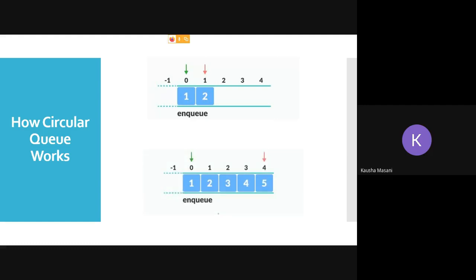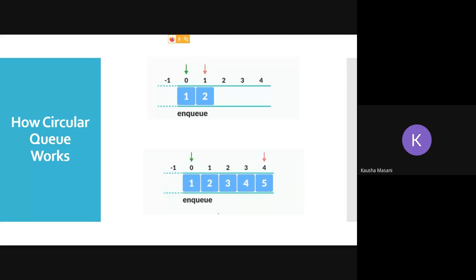So again an NQ operation. You are going to do this NQ till you fill up your queue. So 2, 3, 4, 5. Now F is equal to 0, R is equal to max size minus 1. Now you can go for DQ operation because we want to add more elements.